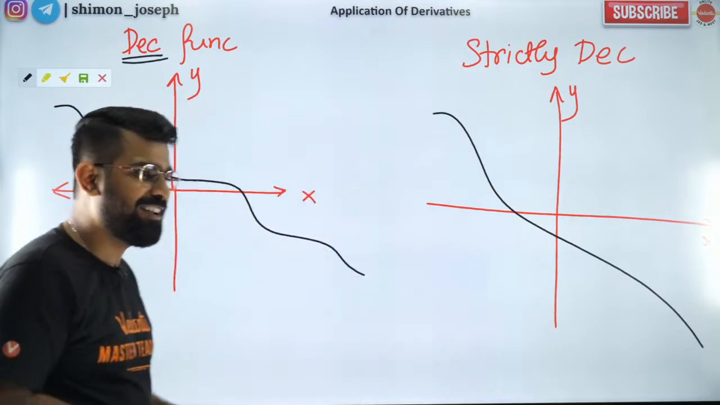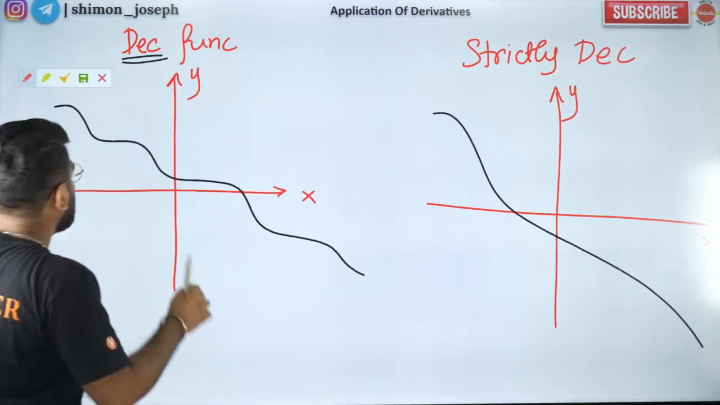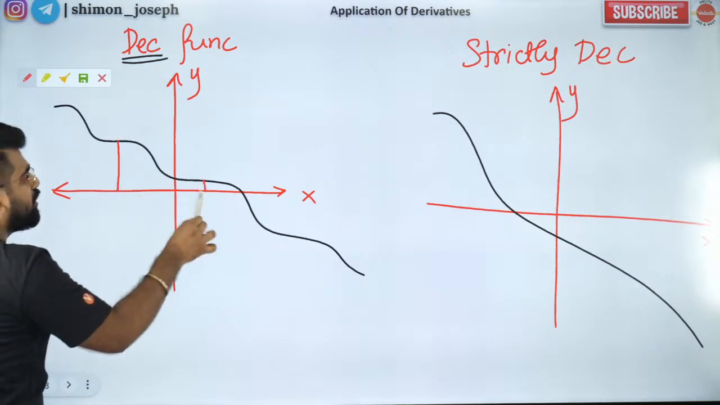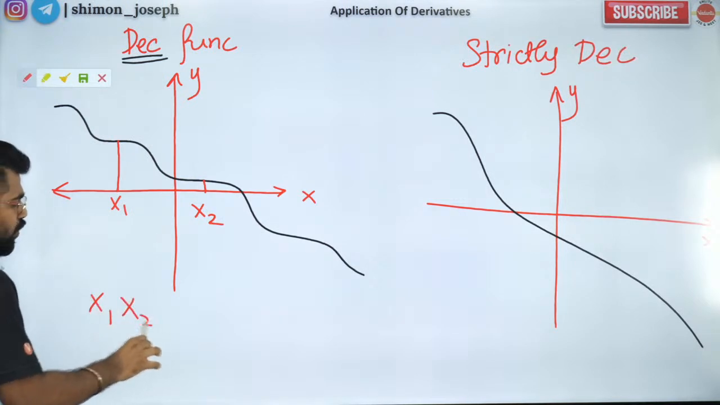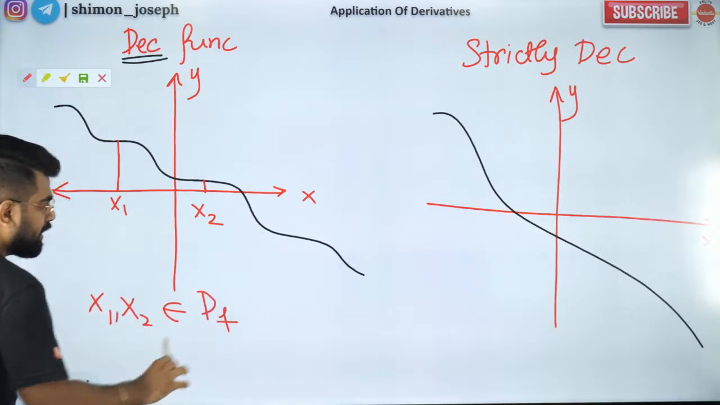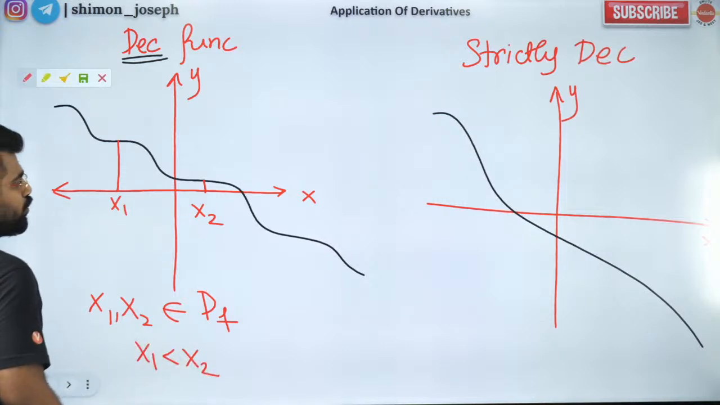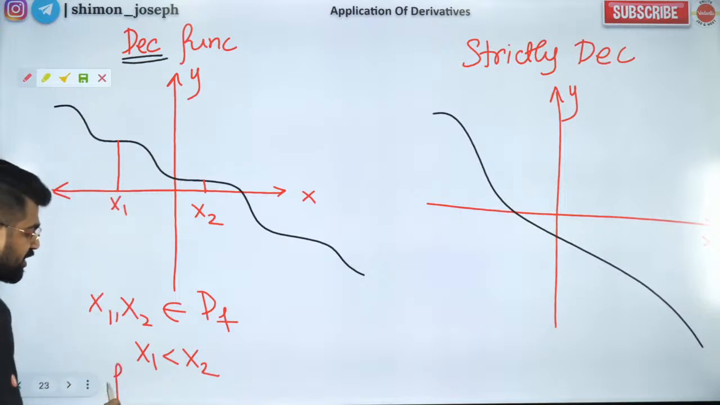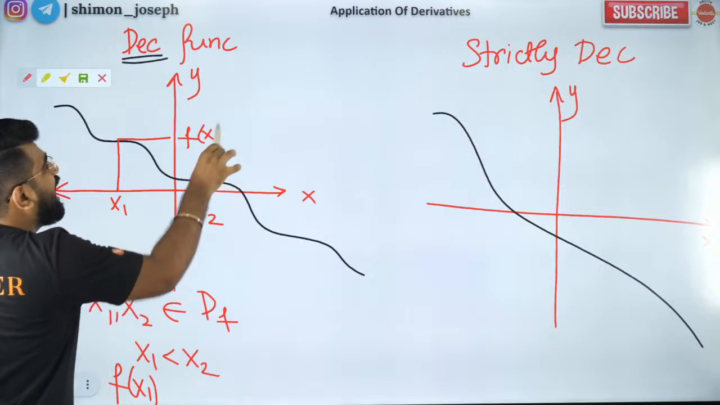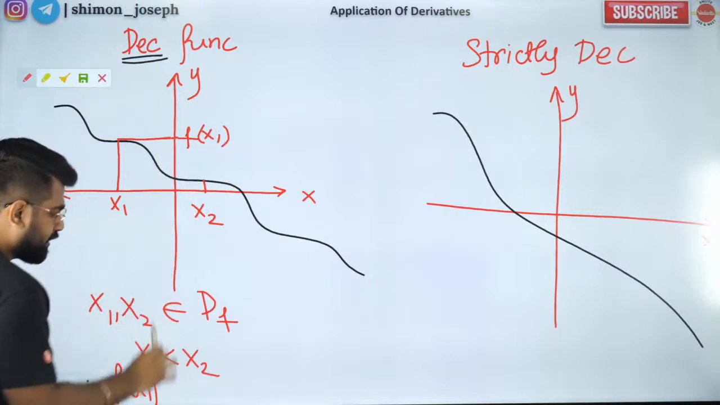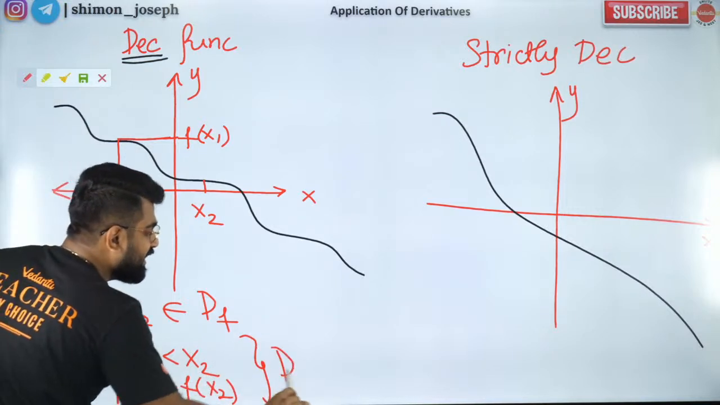Okay, very good. So let's move forward guys. Now coming to the mathematical inference. Let us take two x values, x1 and x2, from the domain of this function. See, x1 is less than x2, correct? But the functional value at x1 is higher than that at x2. So that is the speciality of a decreasing function.